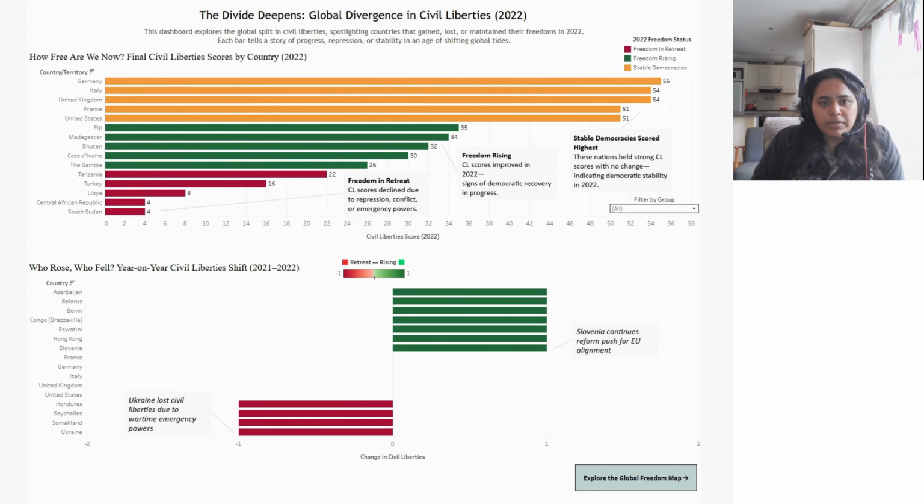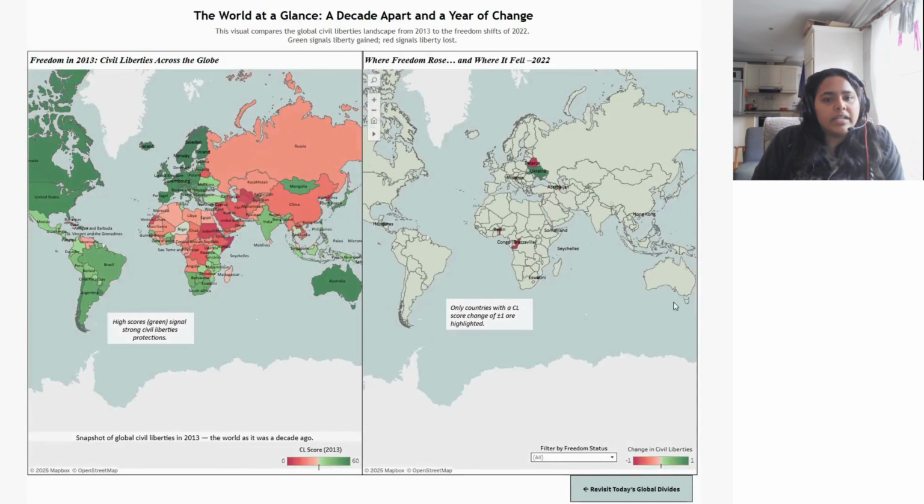Now, shifting below, this year on year view shows how quickly things can change. Slovenia progressed with reforms, while Ukraine lost ground during war. Together, these two visuals reveal a deepening divide, freedom rising in some corners and falling in others.